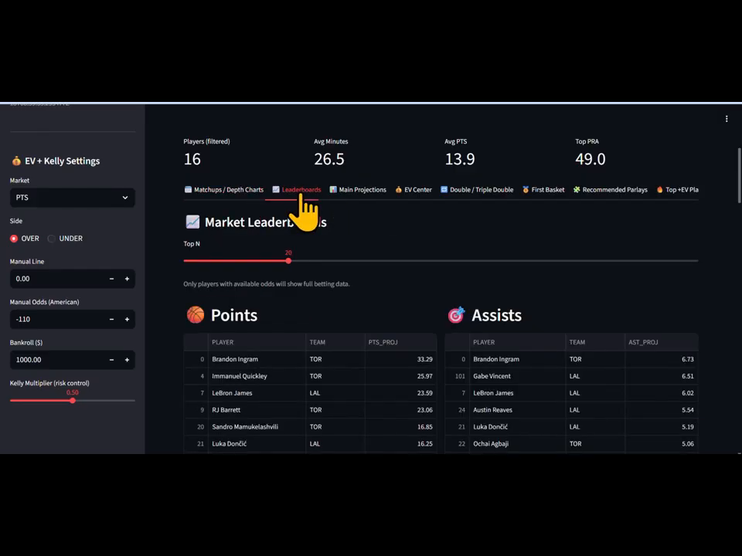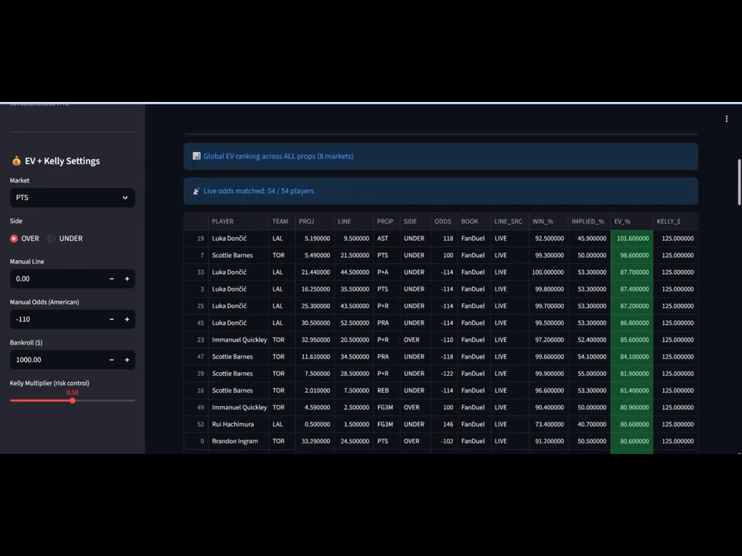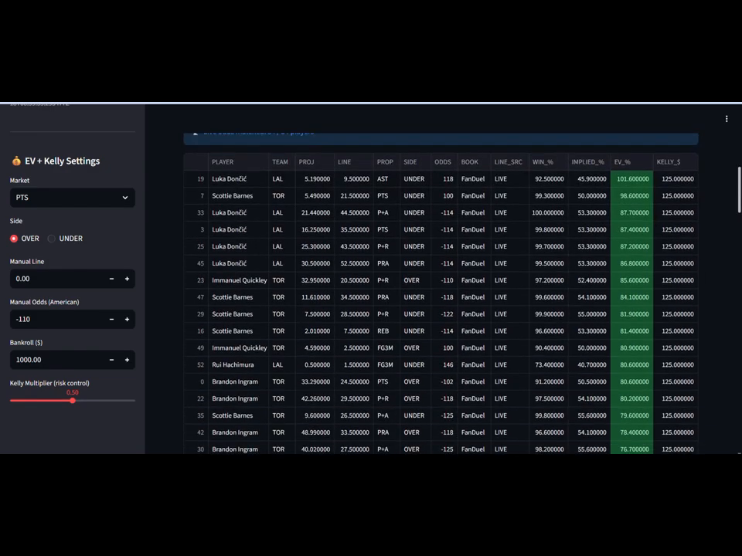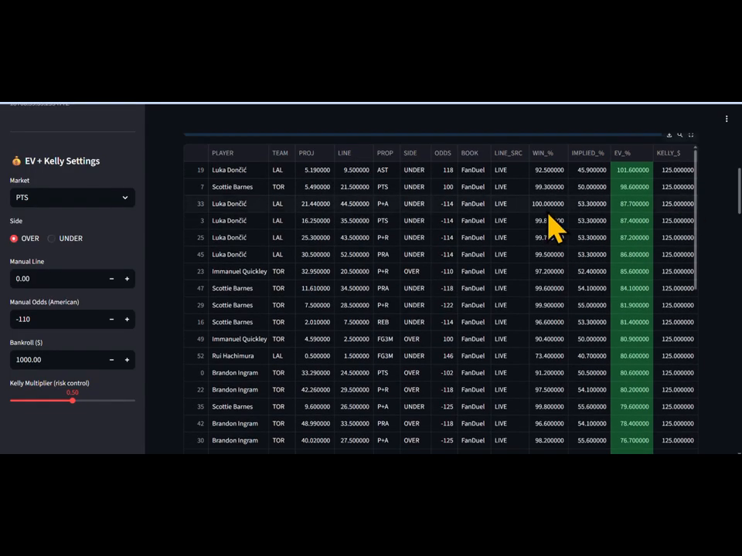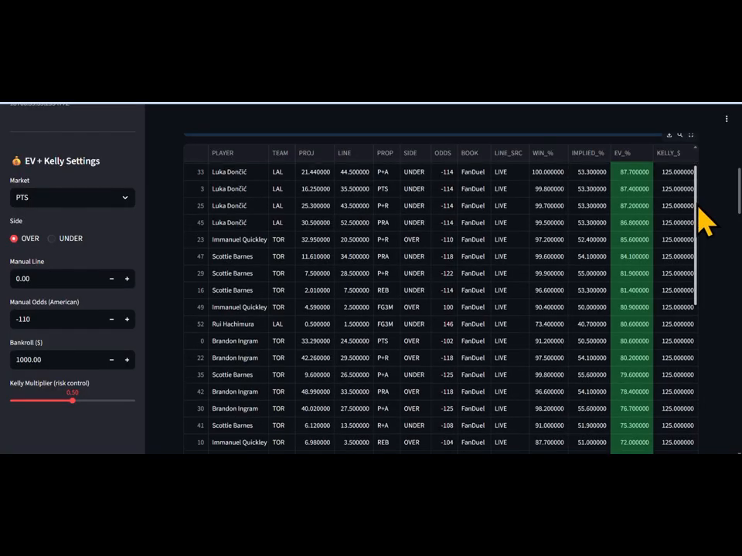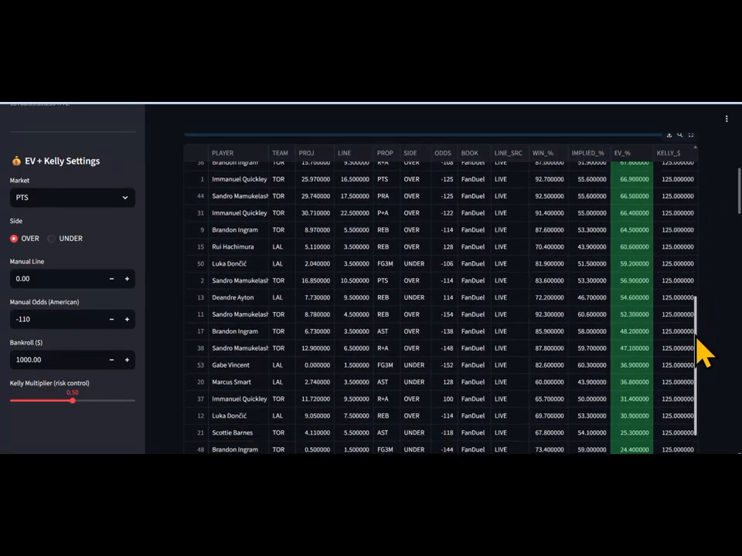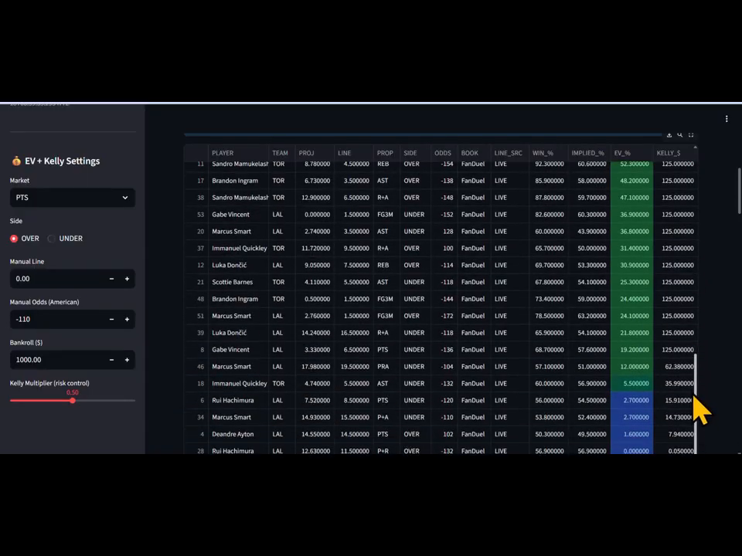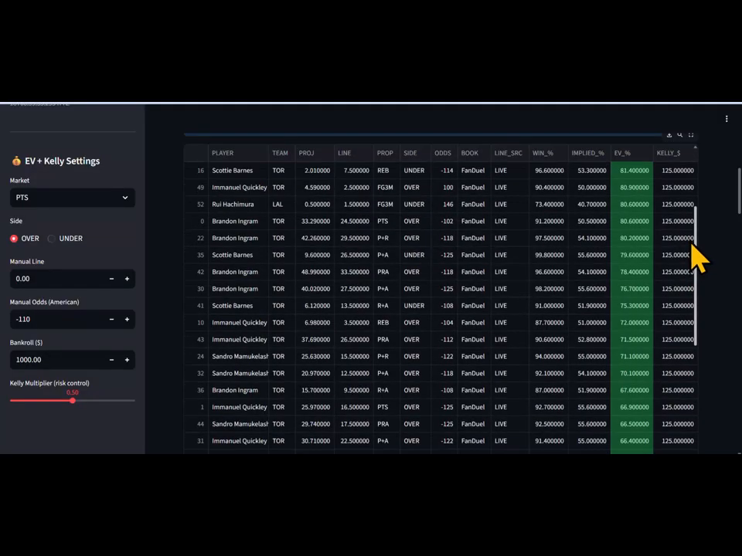We went over leaderboards. Let's get into the main projections. Here are your top projections for all markets, points and rebounds. These are just some great plus EV plays. Now look, I'm only showing y'all one game. Look how many plus EV plays we have for one game. This is just one game. Now imagine if you have the entire slate and you can pick whatever you want, okay?